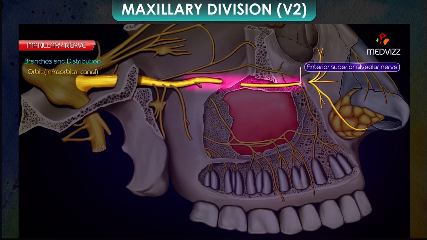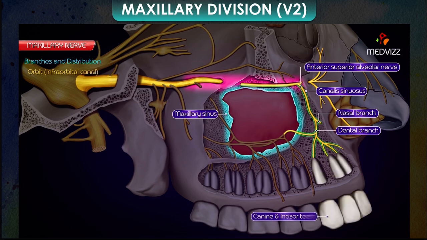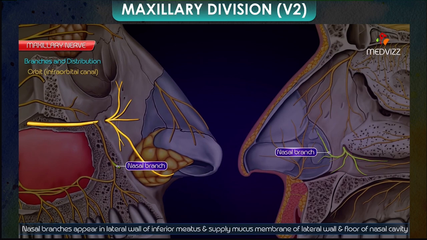Anterior superior alveolar nerve runs in the anterior wall of the maxillary sinus through a bony canal called canalis sinosus and divides into dental and nasal branches. The dental branches join the superior dental plexus and supply the canine and incisor teeth. The nasal branches appear in the lateral wall of the inferior meatus and supply the mucous membrane of the lateral wall and floor of the nasal cavity.